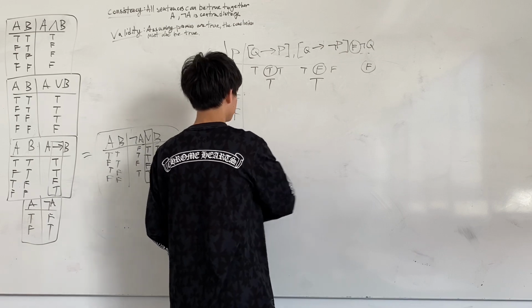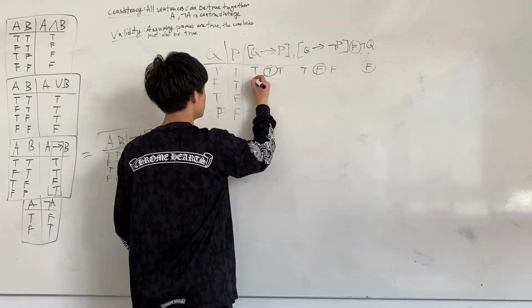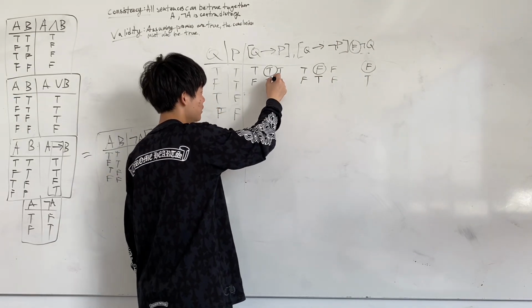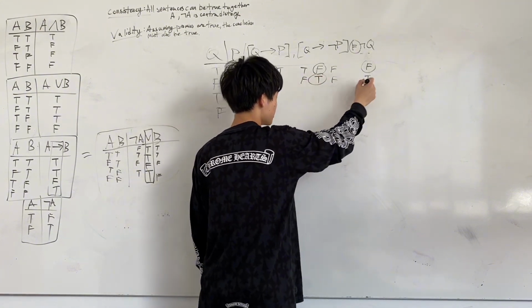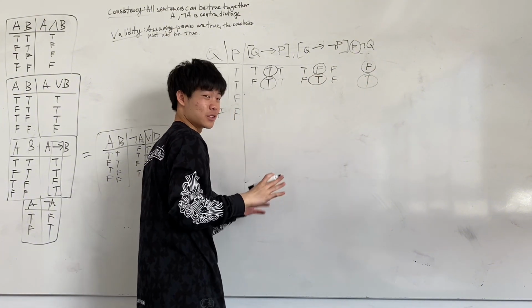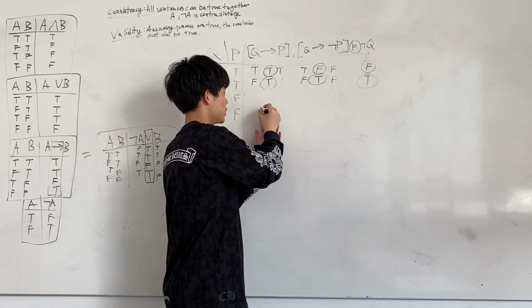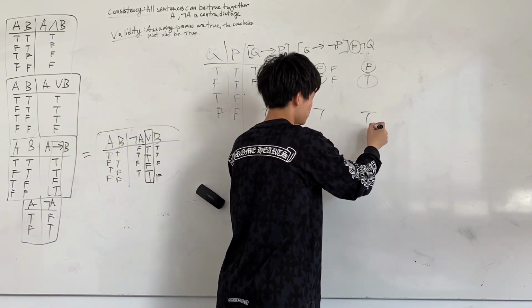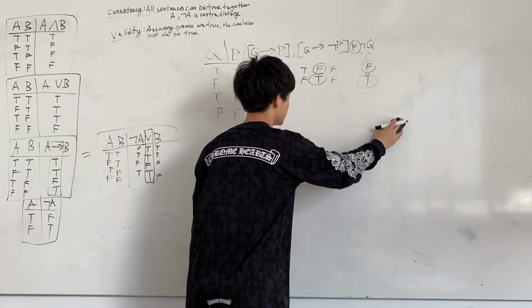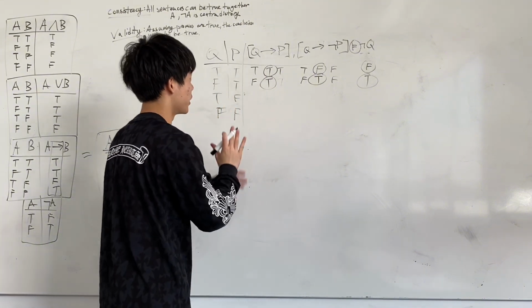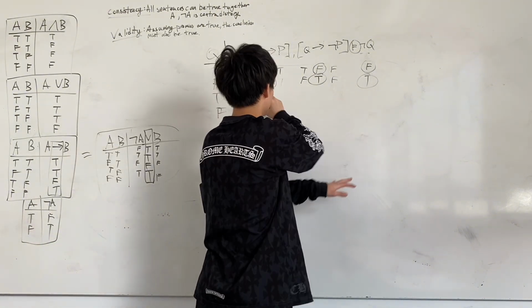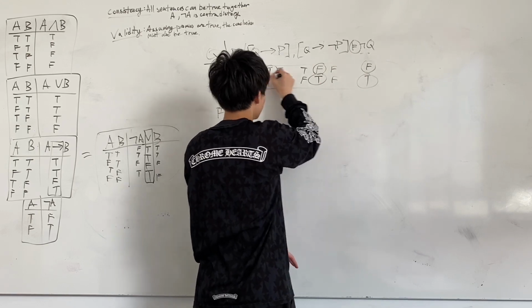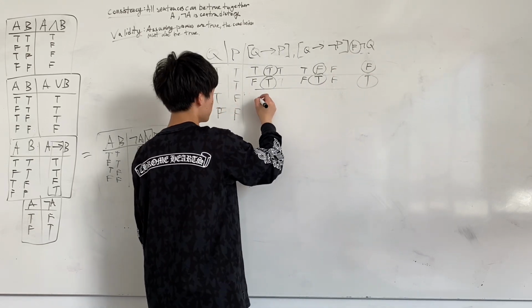Okay, so let's keep going. And then, look at this one. Now we have the first case where both premises are true. If both premises are true, the conclusion is true. This is all good. But if we have another case in which both of these are true, then this also has to be true. So we need to keep going because in all cases where the premises are true, the conclusion has to be true. This is only one possibility.